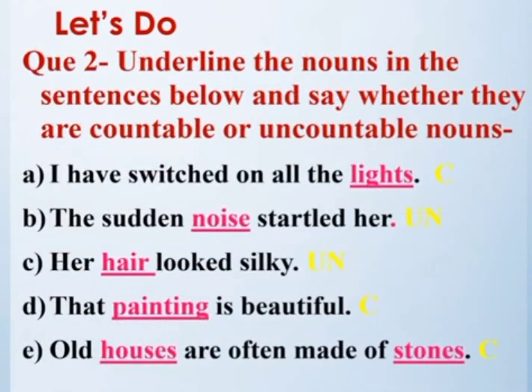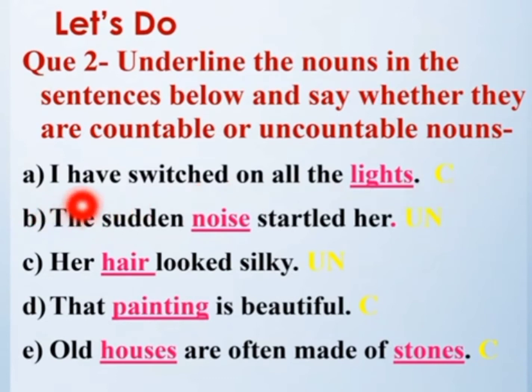Underline the nouns in the sentences below and say whether they are countable or uncountable nouns. A part: I have switched on all the lights. Lights, we can count them, so it's countable. For countable nouns, I have written C.